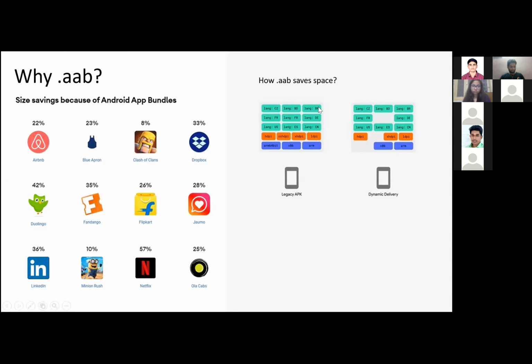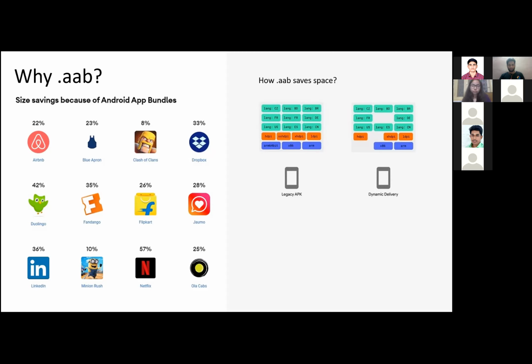So what AAB does is remove the files that are unnecessary for the system being used. If you are using an English-supported, large screen device, there are many various sizes of Android devices in the market, and you don't need the resources for a small screen device.